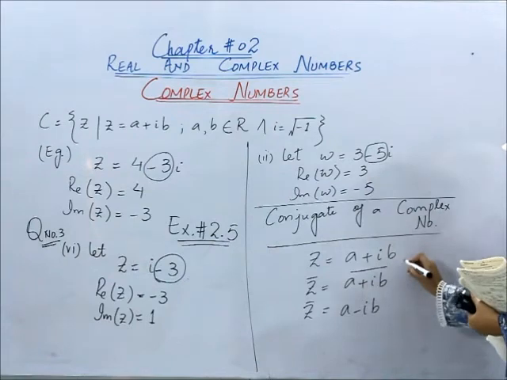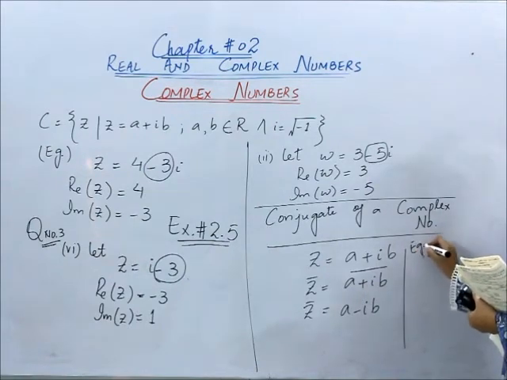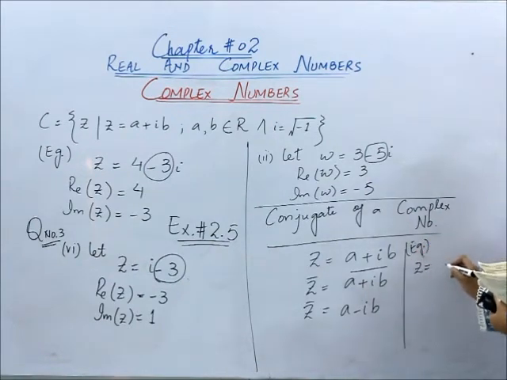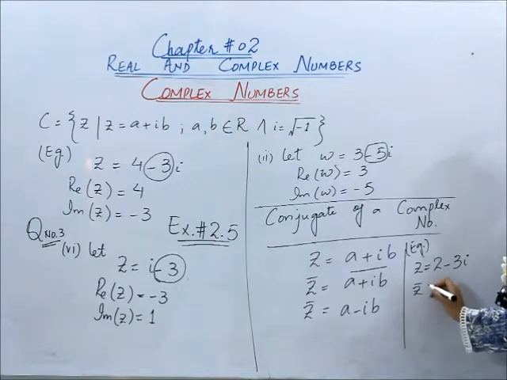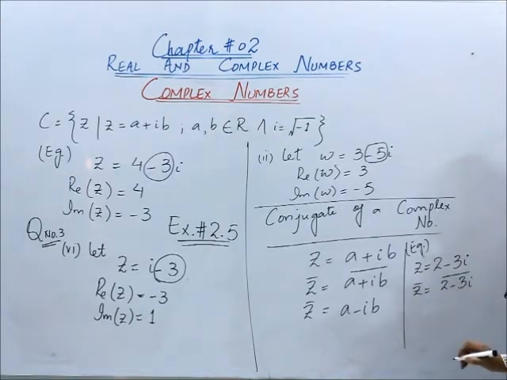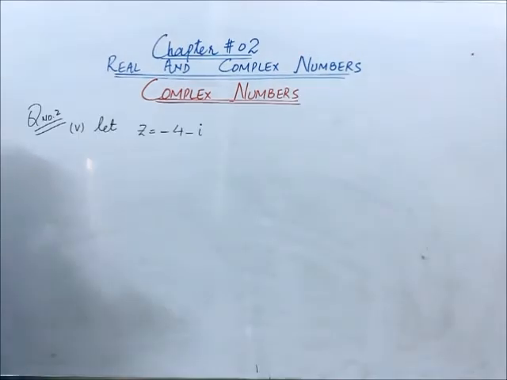Let us take an example. If a complex number z is given like 2 minus 3 iota, and we take its conjugate, z conjugate would be 2 minus 3 iota bar. Now the conjugate will just change the sign of the imaginary part. So it would become 2 plus 3 iota. Fine? So let us solve a few questions from your exercise.